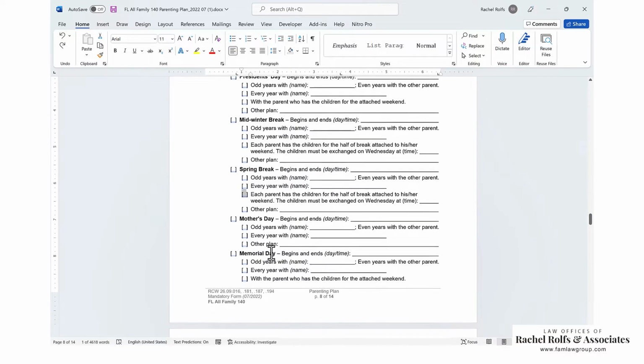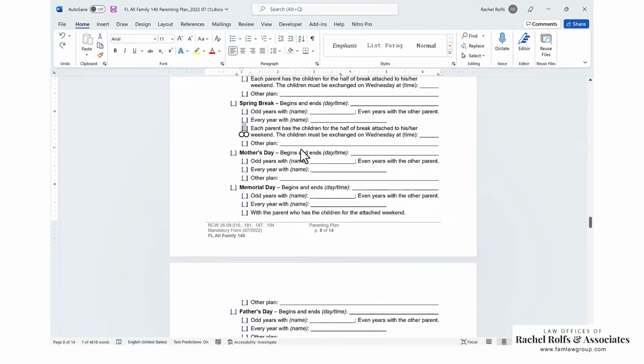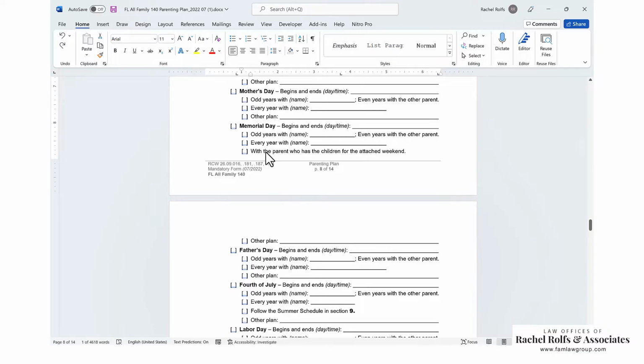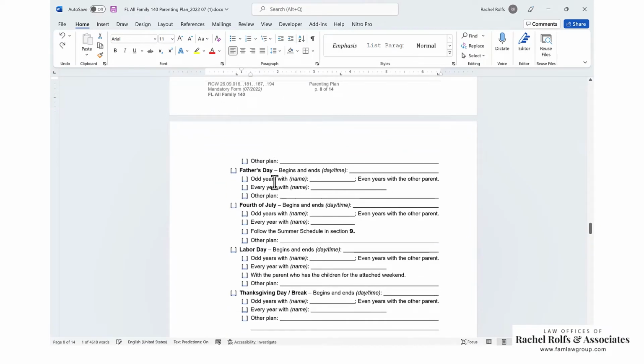Mother's Day is almost always going to be with mom every year. But of course, if you have two moms, then you're going to say who gets what. Memorial Day, again, another 3-day weekend. Father's Day, again, normally with dad, if there's only one dad.